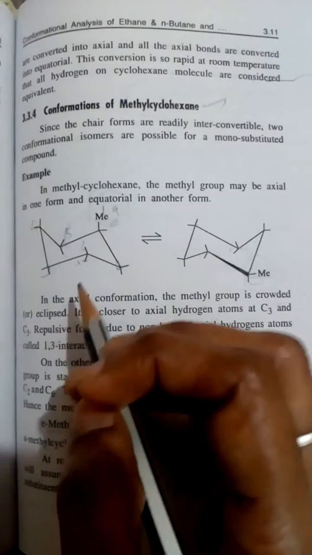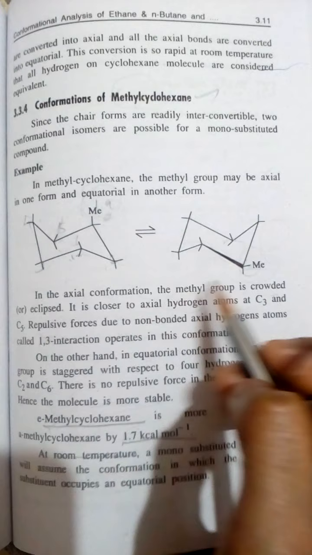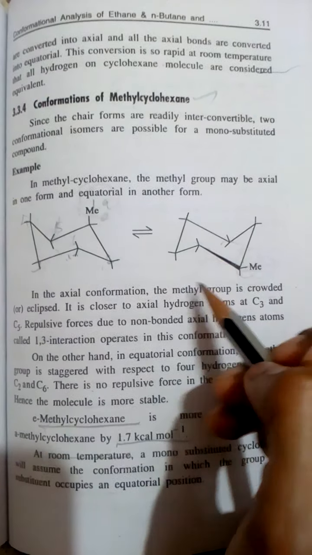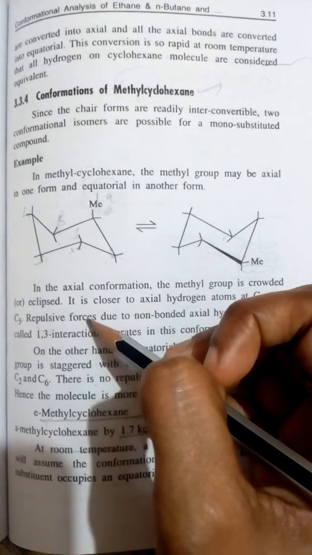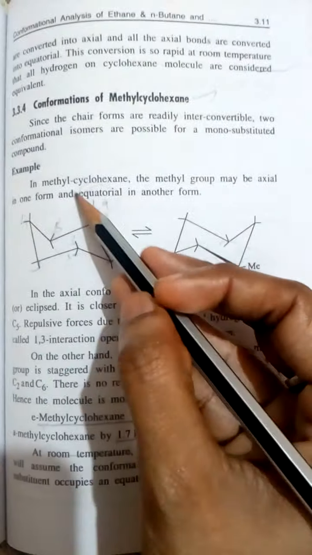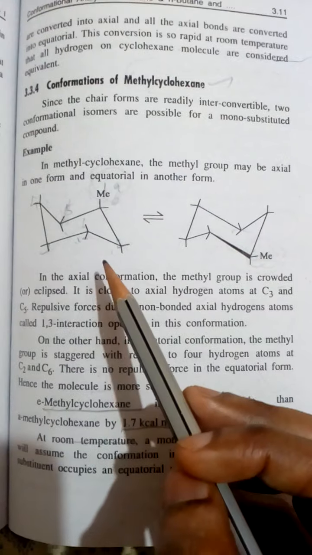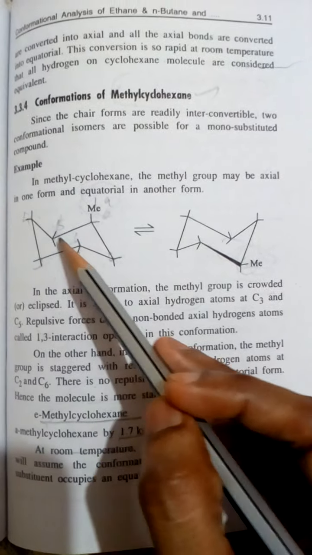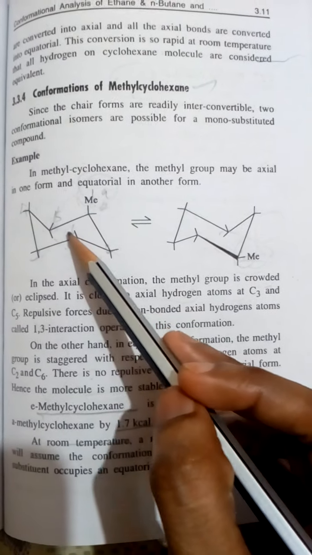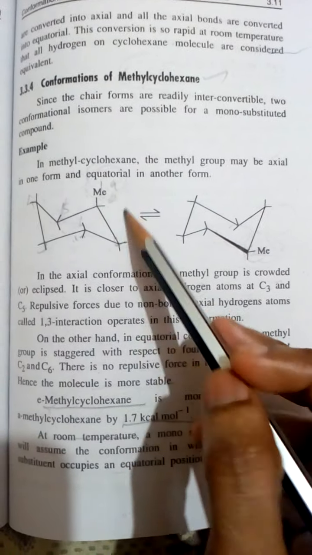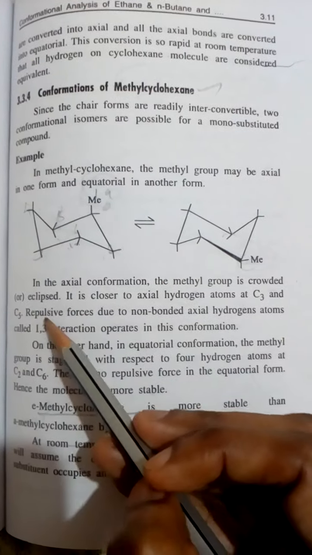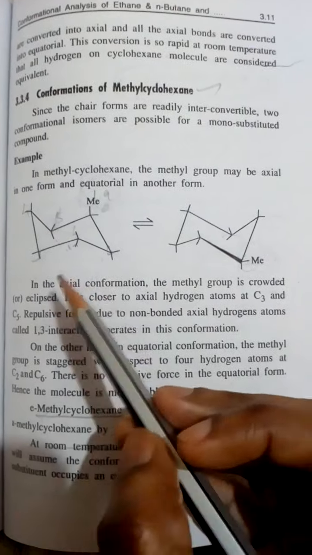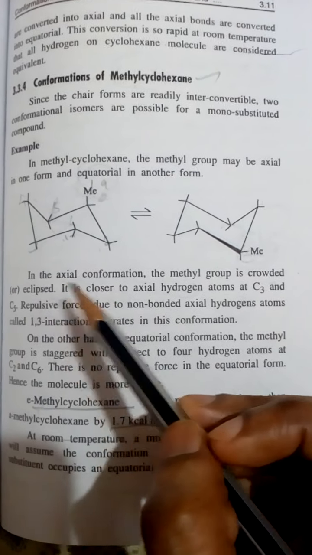Okay, so here in the axial conformation, the methyl group is crowded because a methyl group is a bulky group. So it is a staggered condition or eclipsed. Okay, it is closer to the axial position of the hydrogen atoms at C3 and C5. It is crowded, so it is a 1,3 interaction in the axial conformation. So C3 and C5 have a repulsive force, because the same charges present on the same side become repulsion.